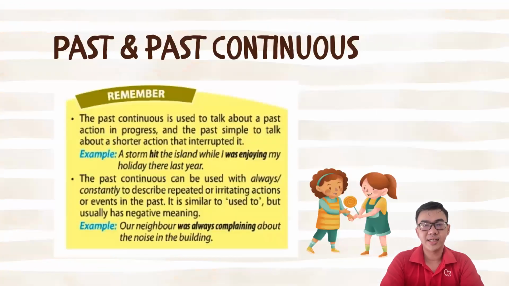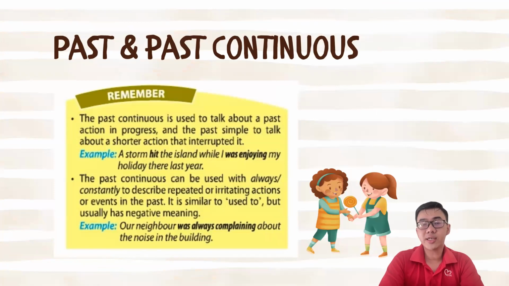All right. Let's move on with grammar points of past and past continuous tenses. Remember, the past continuous is used to talk about the past action in progress, and the past simple to talk about a shorter action that interrupted it. For example, a storm hit the island while I was enjoying my holiday there last year.